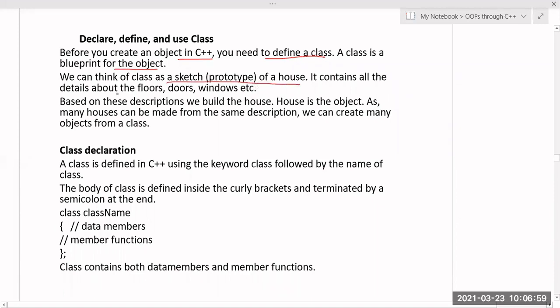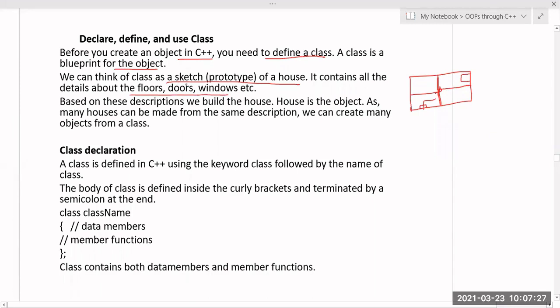It contains all the details about floors, doors, windows. If you see a plan like this one, it will contain this hall, and within the hall we have the bedrooms, everything. This is your plan. This is your door, and based on this plan only we have some attached rooms. All these things are in your plan. Based on this plan you can construct the house. It contains all the details about floors, doors, and windows.